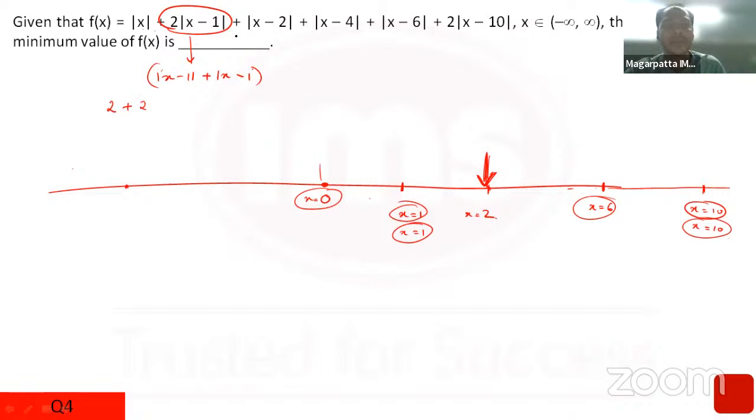Plus x equal to 2, so this is 0, plus x equal to 2 minus 4 is minus 2, minus, okay, I think I missed out one root. I've missed out one root, I'm sorry. So there is one root of x equal to 4 as well. Now it changes a little bit, right?